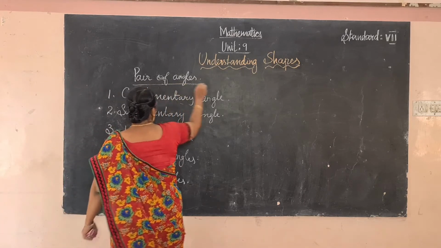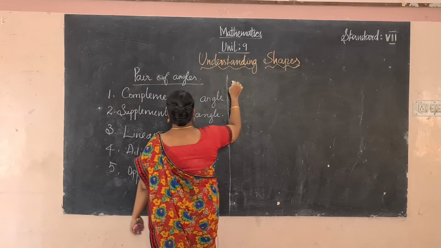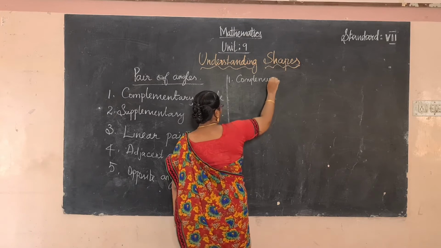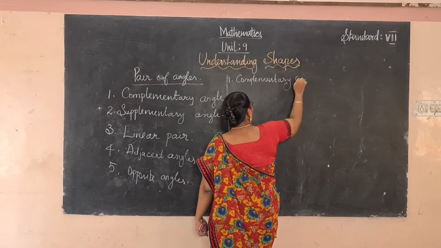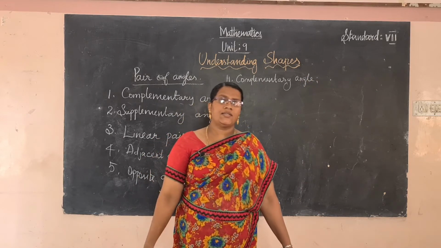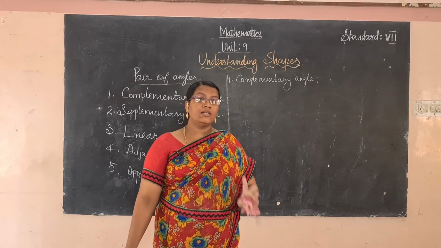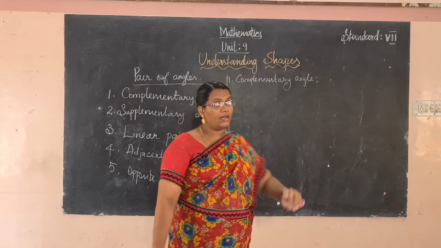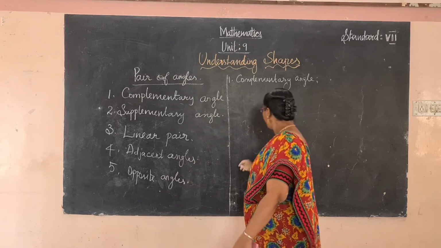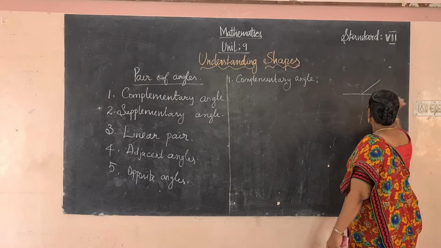See the first one, complementary angle. Complementary angle means the sum of two adjacent angles is 90 degrees. Before learning the complementary angle, first we have to learn about adjacent angles. Adjacent angle means, see this diagram.